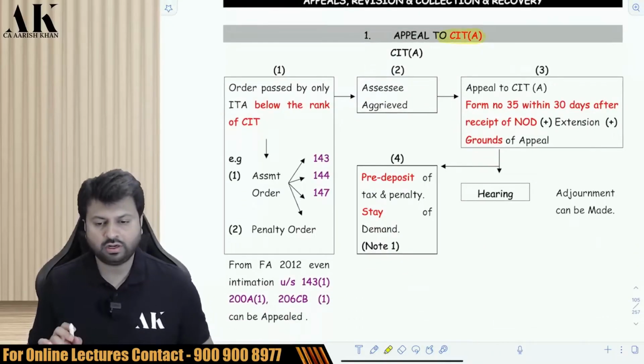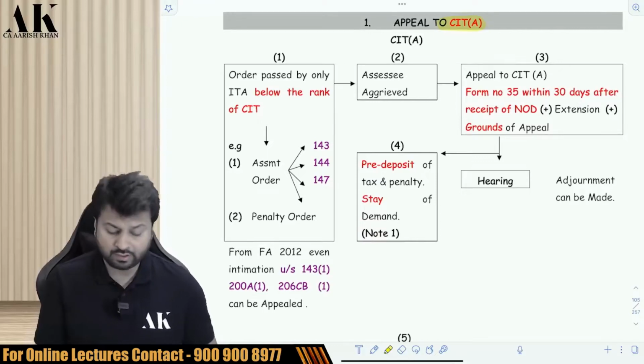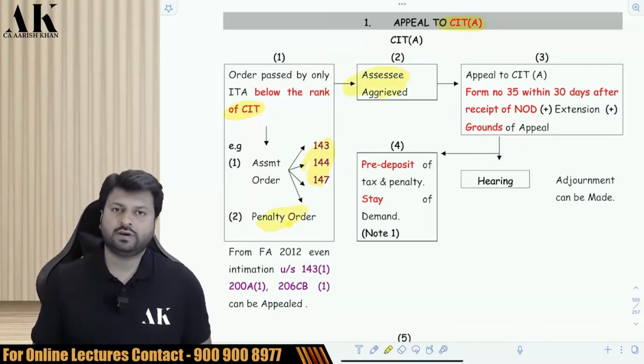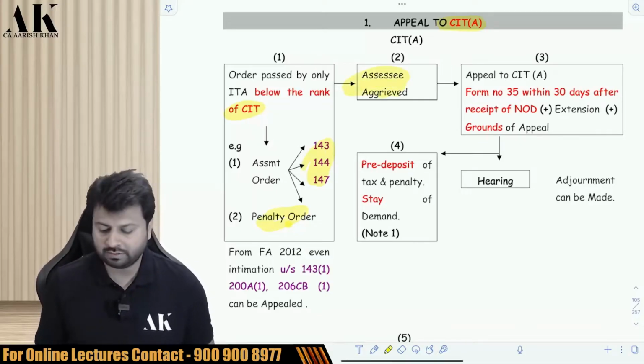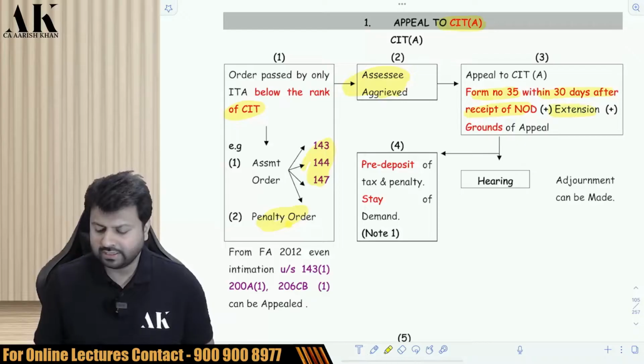The first appellate authority for the assessee is always CIT appeal. Now, if the order is passed by an authority below the rank of CIT, that is an assessment order or penalty order or any other order, and if the assessee is aggrieved, then the assessee has to file an appeal to CIT appeal. In which form? Form number 35. In how many days? Within 30 days after the receipt of notice of demand. Can the CIT extend? Yes, it can extend. You also have to file grounds of appeal.